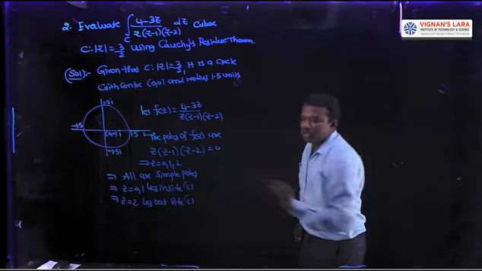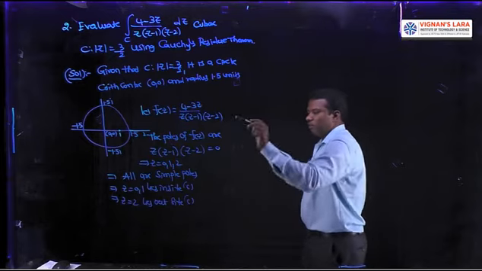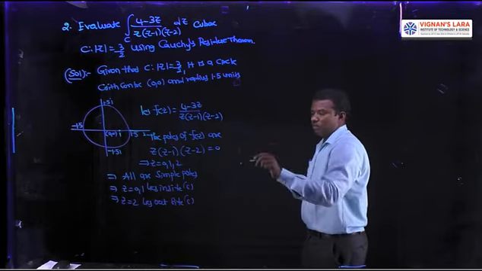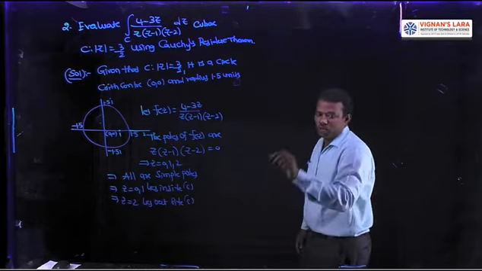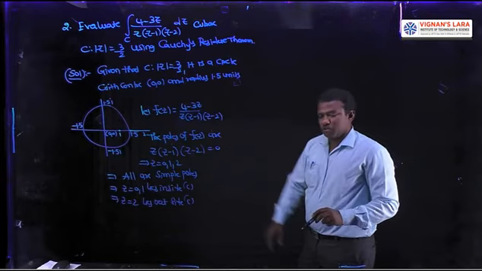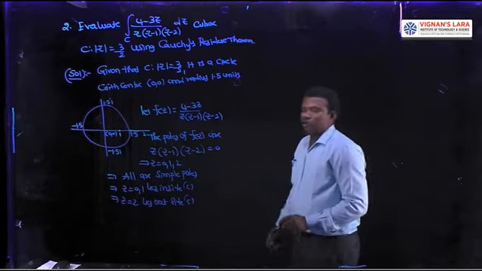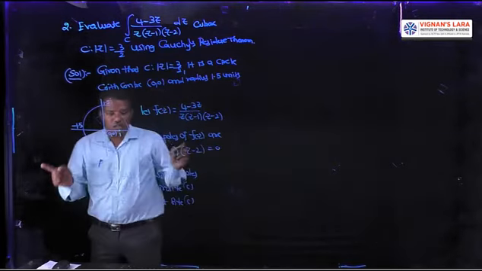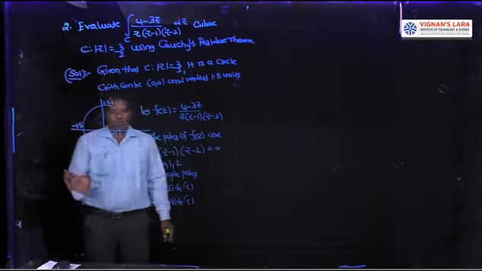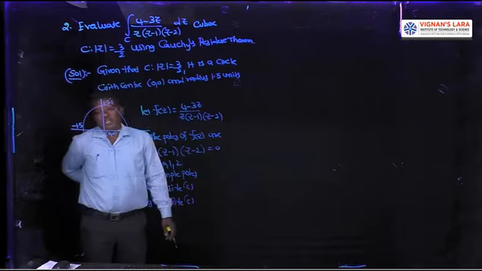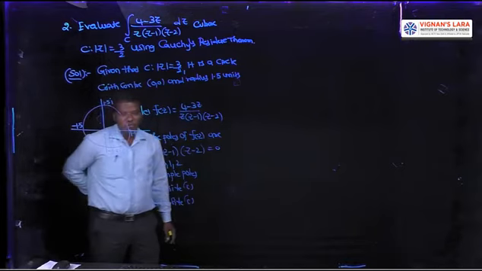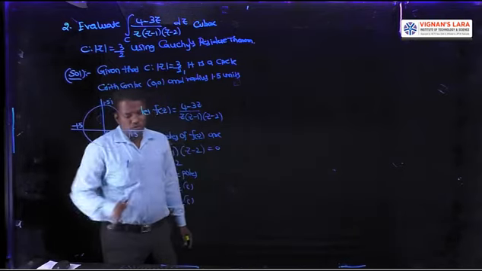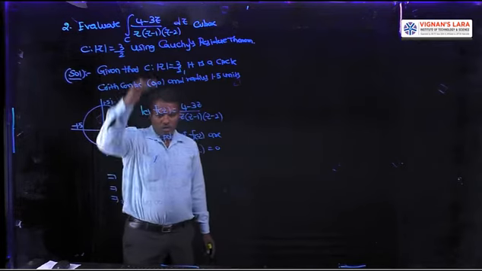All of the poles are simple poles: z to the power 1, z minus 1 to the power 1, z minus 2 to the power 1. Among the poles, 0 and 1 lie inside C, and 2 lies outside C, since our curve extends only up to 1.5 units on both the real and imaginary axes. So 2 lies outside C. This is part 1.